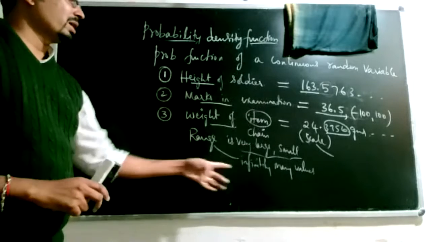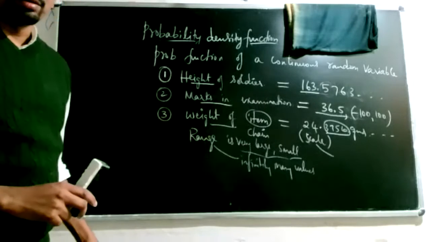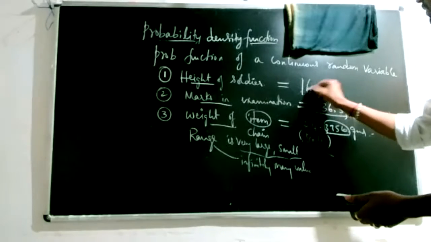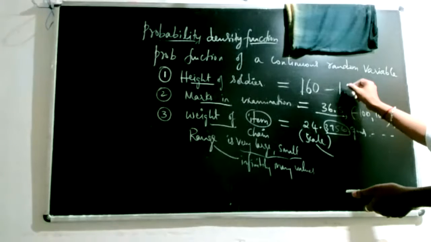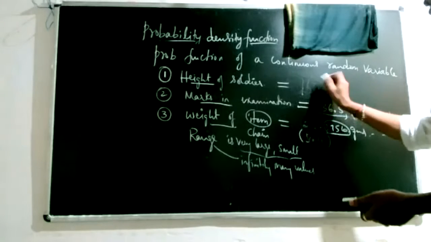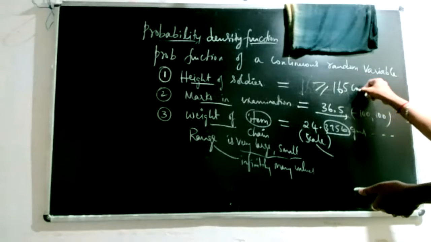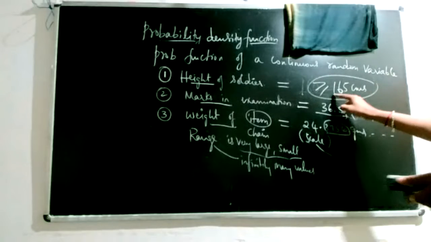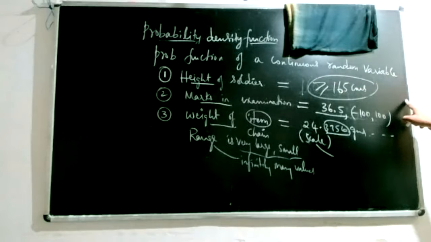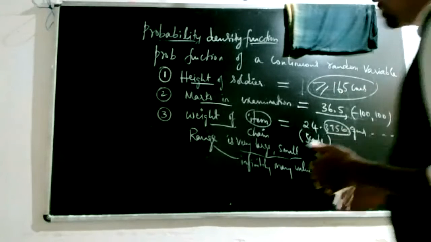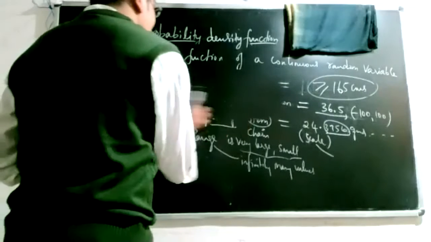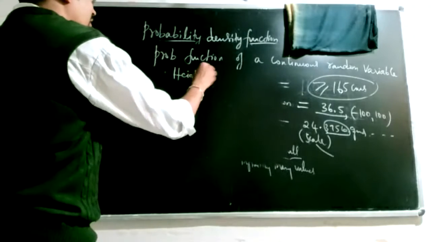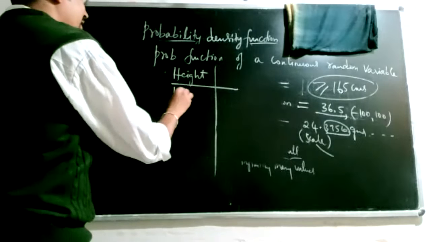But in these cases, when I ask what is the height of a soldier, you cannot give an answer. The best you can say, with respect to recent cases, is that it should be somewhere above 165 or 160 centimeters. There will be some cutoff values. When I say above 165, there are infinitely many possible values. You cannot record each and every possible value, but the best you can do is categorize them into various subgroups, which we call class intervals.